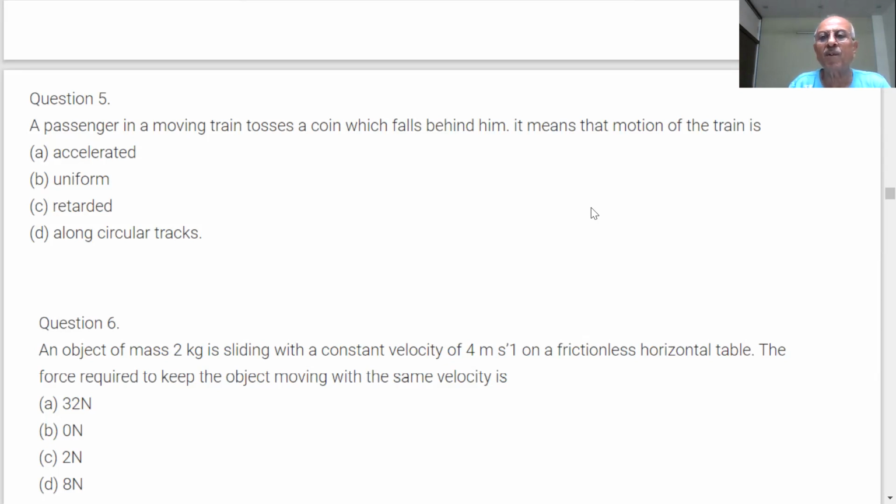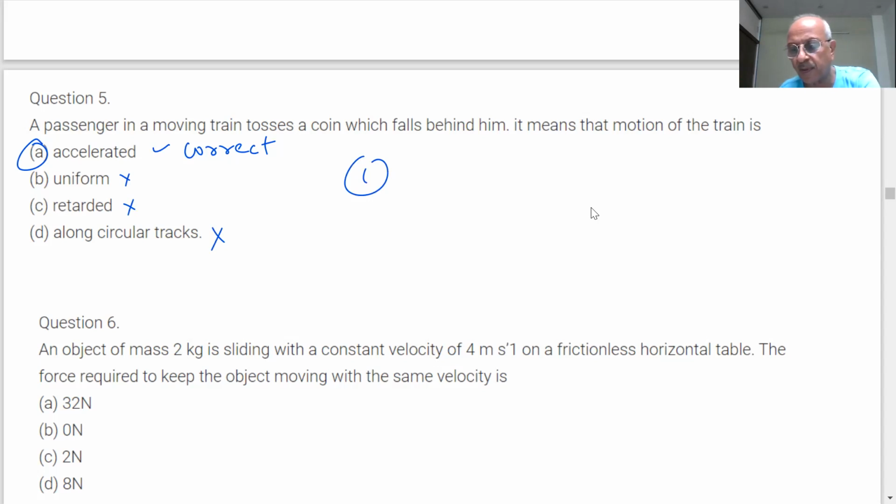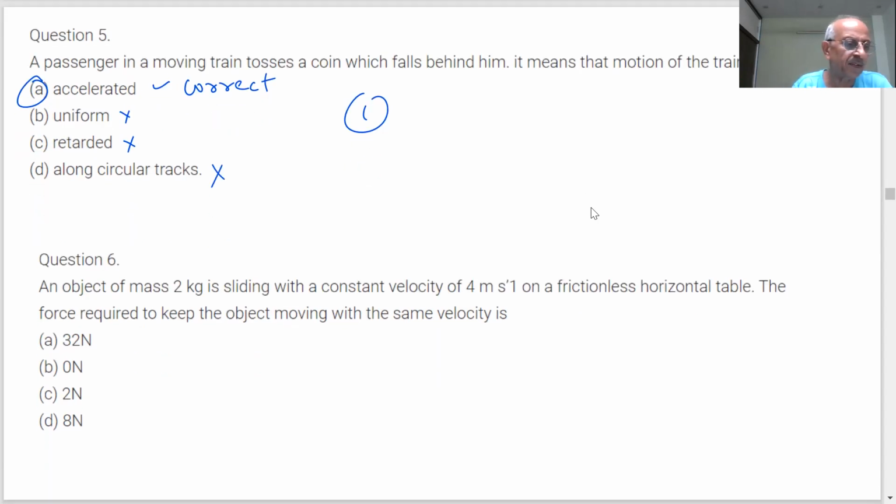So the motion of the train is accelerated. This is correct. Is it uniform? No, sir. Retarded? No. Along a circular path? No, it has no meaning here. Okay. Next question is coming.